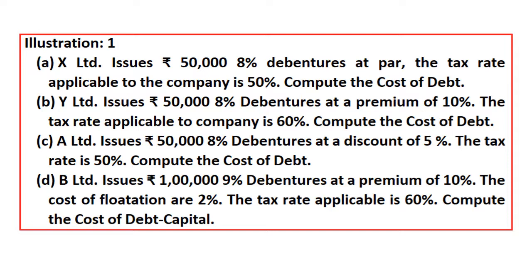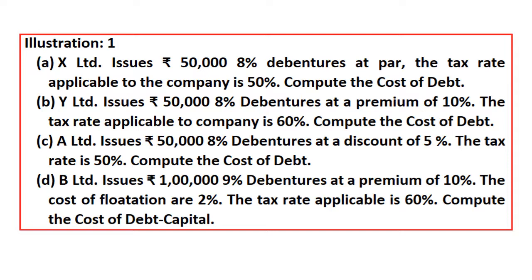Par, premium, discount. Three ways the debt can be issued. Par in the sense the face value only. 50,000 debentures issued at 50,000 only. Premium, more than 50,000. Discount, less than 50,000. Why do we need this? Because in order to calculate net proceeds, how much we have received.